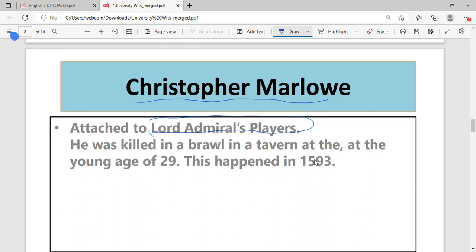And he was killed in a brawl in a tavern, in a pub. Born in 1564, the same year your Shakespeare was born. And that is the reason there is still a debate going on whether Christopher Marlowe is Shakespeare or Shakespeare is Christopher Marlowe, right? And they both had great writing skills. So that is another thing which makes this debate never ending. He was killed in a brawl, we have already discussed. He was merely 29 years of age, and he died in 1593, right?